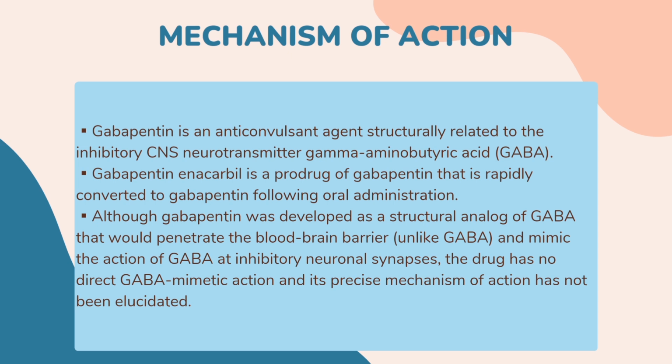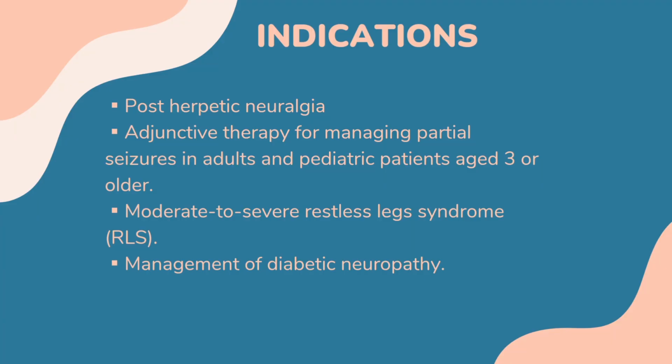Although gabapentin was developed as a structural analog of GABA that would penetrate the blood-brain barrier and mimic the action of GABA at inhibitory neuronal synapses, the drug has no direct GABA mimetic action and its precise mechanism of action has not been elucidated. Gabapentin is indicated for post-herpetic neuralgia and serves as adjunctive therapy for managing partial seizures in adults and pediatric patients aged 3 or older.